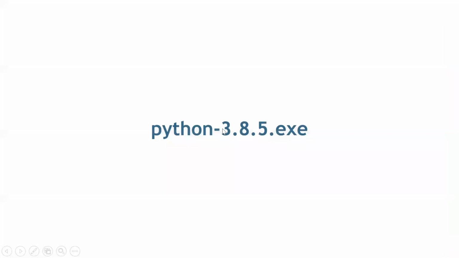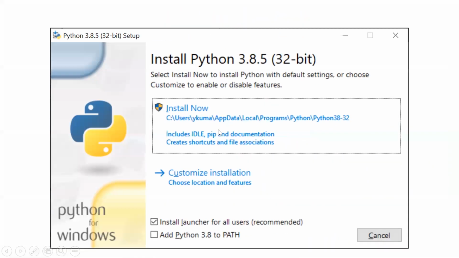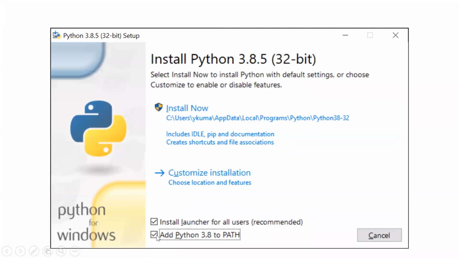You double click at this file from wherever this file is downloaded, most probably in your download folder. Double click this and it will show you the screen. Now on this screen, don't immediately click at install now. Go there, add Python 3.8 to path. You have to click this box. Why? We shall see later. Click there and then again go to install now.